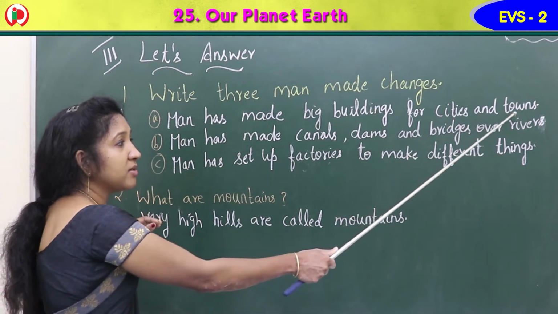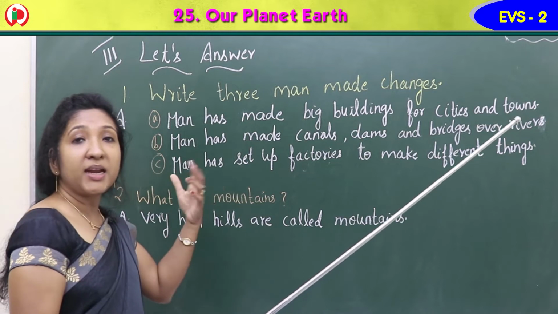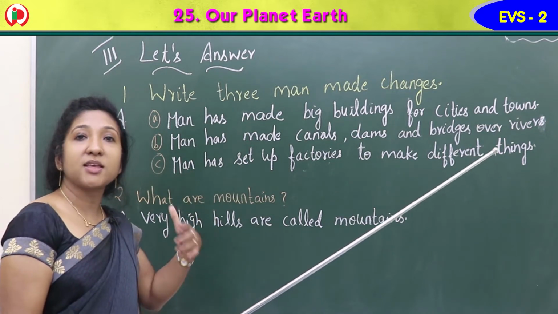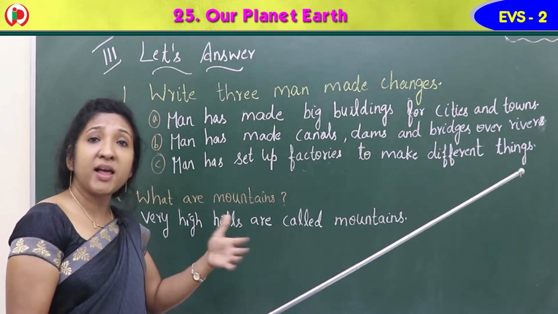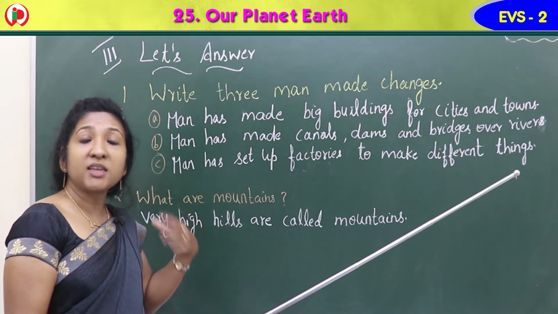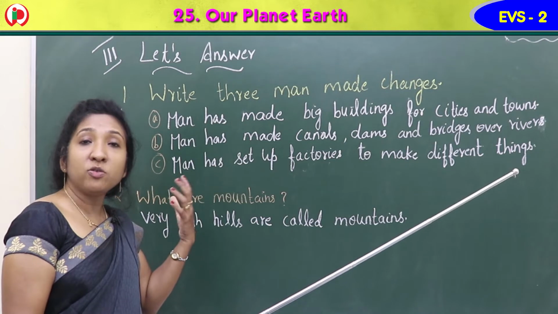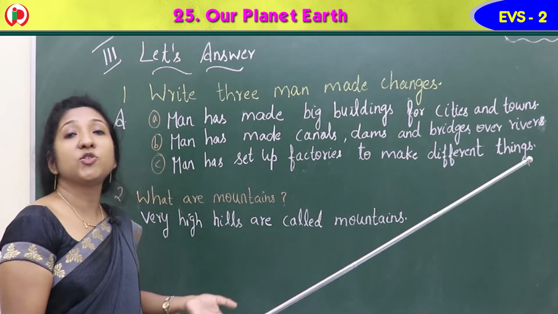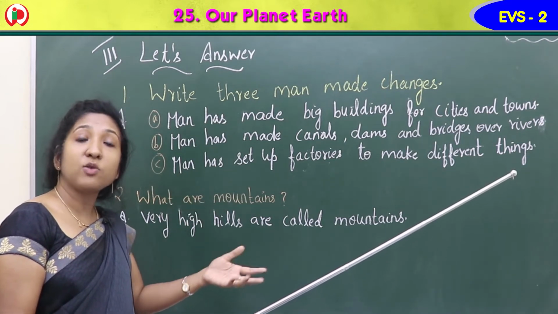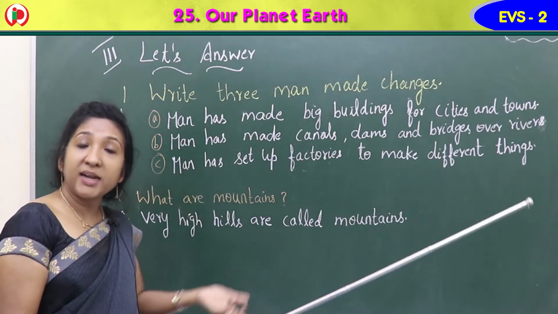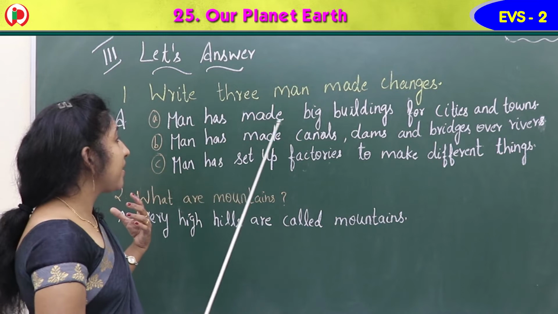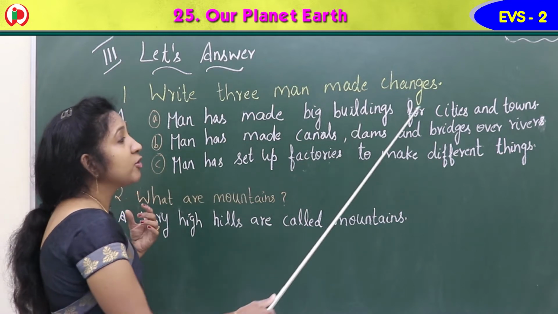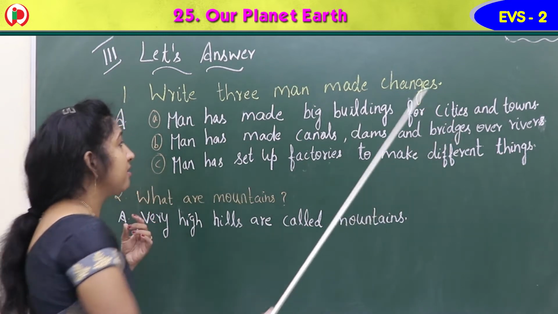Day by day the population is increasing, year by year there are more people. So they need to live. They have to construct houses to live. So in cities and towns, man is making many buildings, houses, flats. So man has made big buildings for cities and towns.